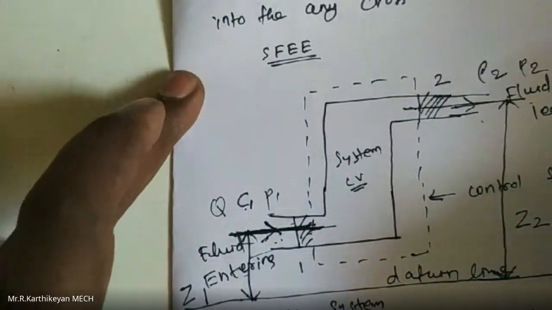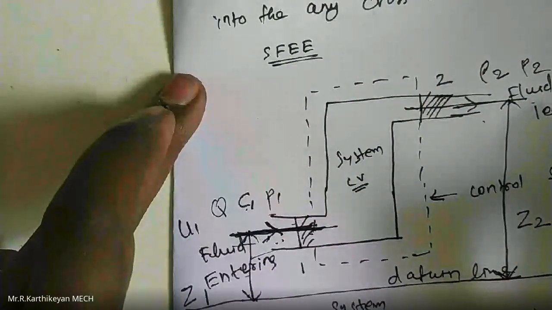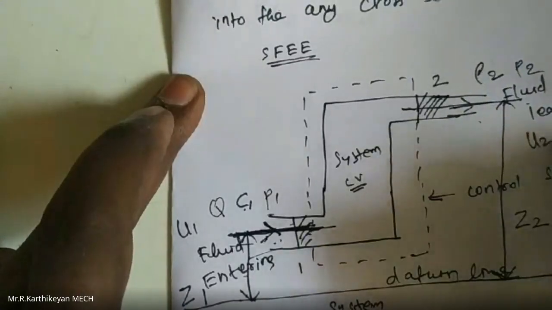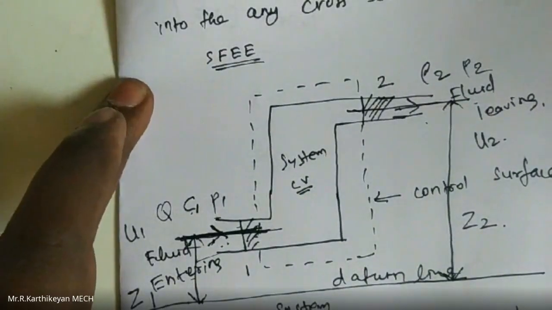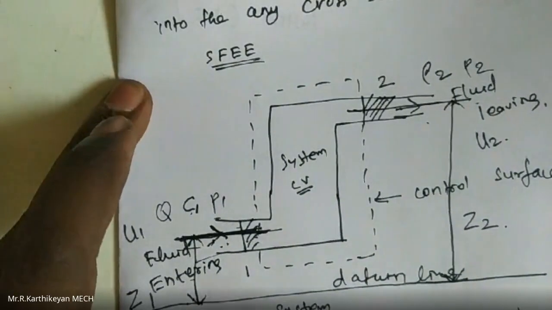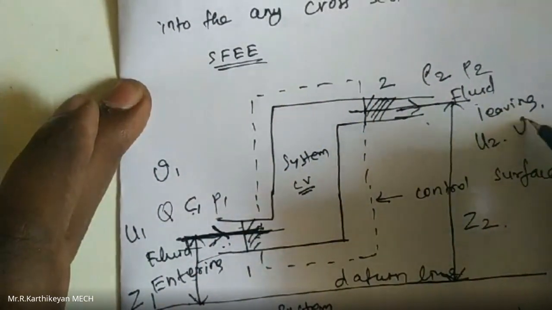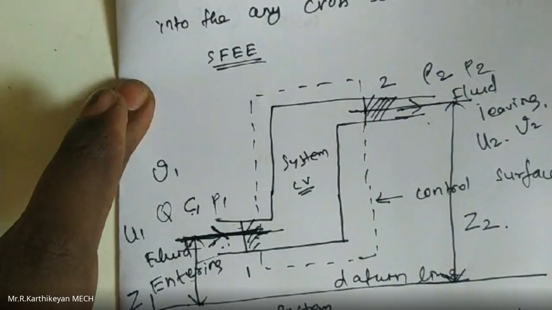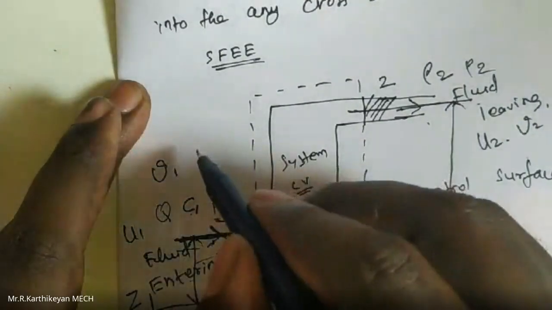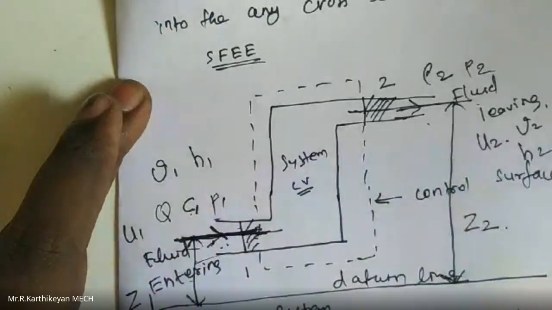The internal energy at the inlet section is U1 and the internal energy at the outlet section is U2. The specific volume at the inlet section is V1 and the specific volume at the outlet section is V2. H1 means the enthalpy of the fluid at entrance or inlet, and H2 means the enthalpy of the fluid at leaving.